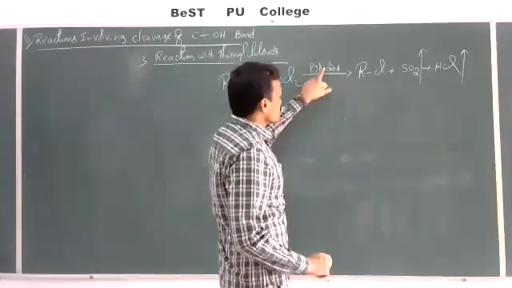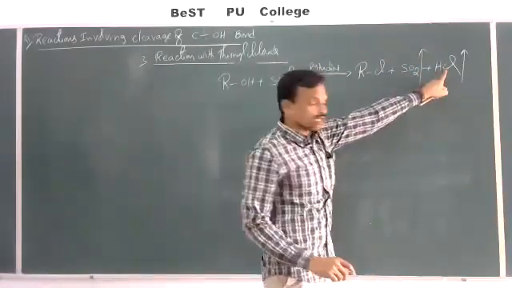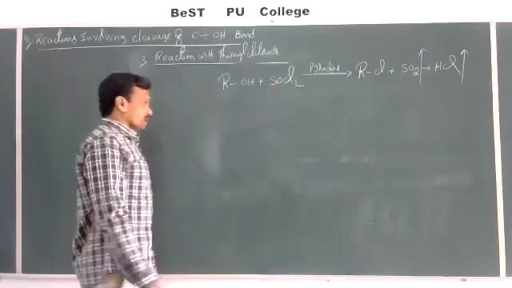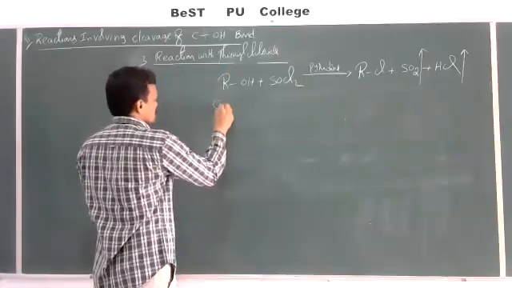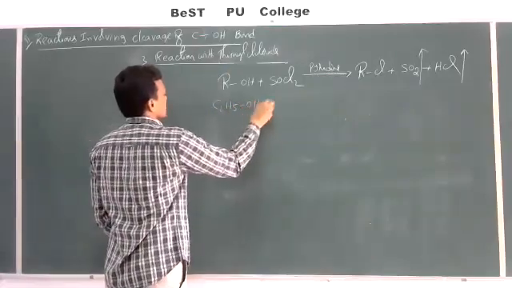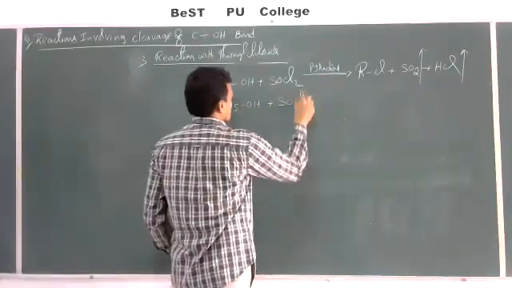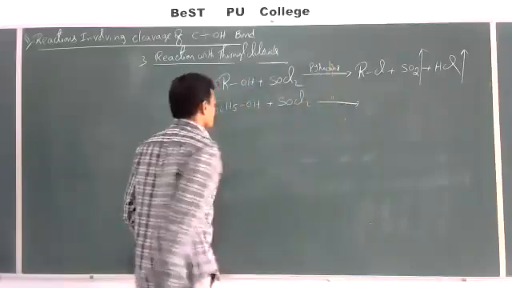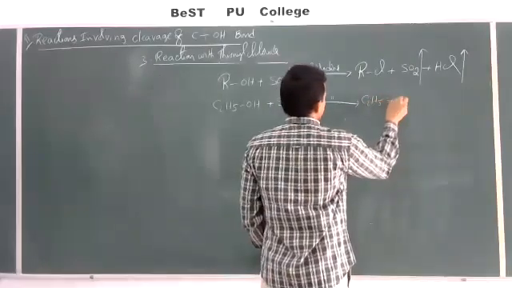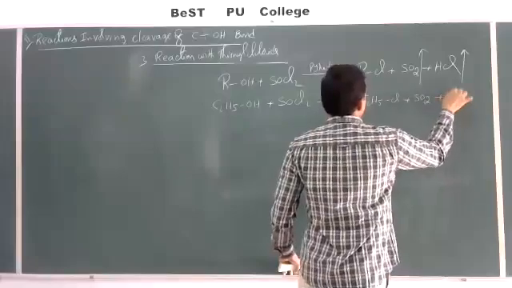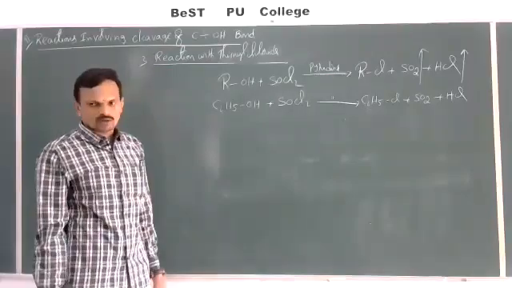And what is the role of this pyridine? Pyridine is a base. This pyridine base can absorb HCl formed in the reaction, meaning HCl will be neutralized by pyridine present in the reaction. So this is called Darzens process. Let us take an example here. C2H5OH, ethyl alcohol. When ethyl alcohol is allowed to react with thionyl chloride in the presence of pyridine, we can get C2H5Cl plus SO2 plus HCl. Ethyl alcohol gives ethyl chloride.